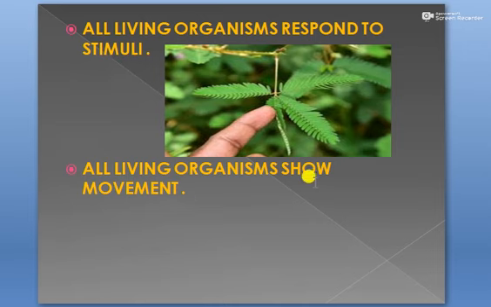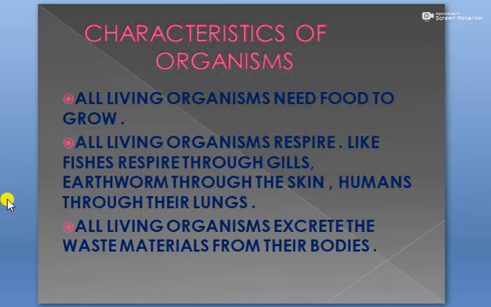And all living organisms, they show movement. See, plants do not move from one place to another, but some plant parts, they show movement. Like in some plants, the flowers will open at night time. In some plants, the flower will open at daytime. So this opening and closing of flower, it is also a type of movement. Sunflower, you know that sunflower moves with the direction of sunlight. So it is also a kind of movement. So all living organisms, they show movement. So these were the characteristics of the living organisms.